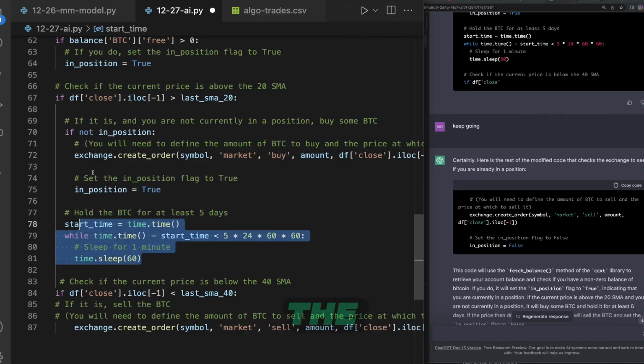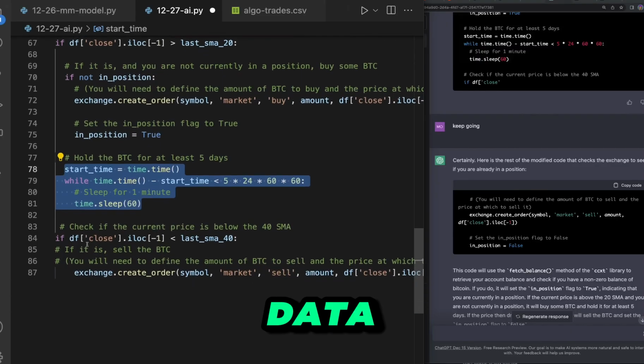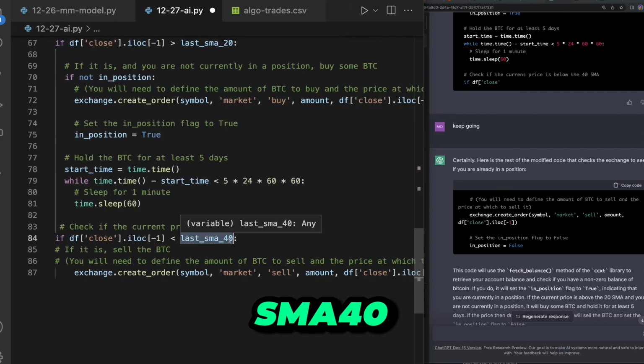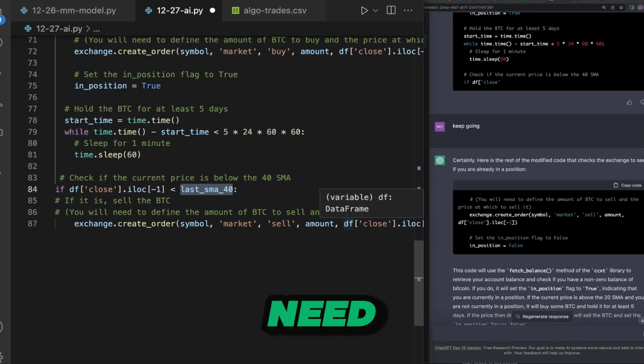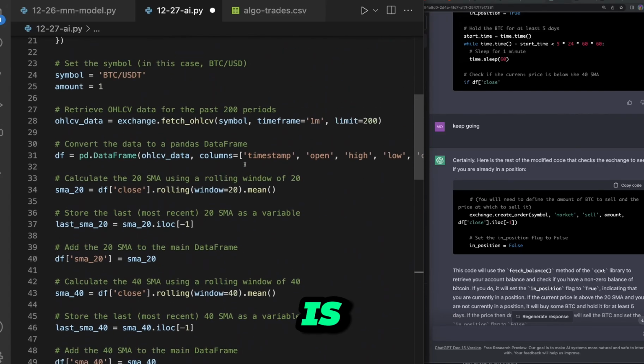It's just going to make the order. It's going to be a market order, and then it's going to sit for 5 days. And then it's going to check if the data frame close.iloc[-1], which is pretty much the price, is less than the last SMA 40, then it creates a sell order. So what I would need to do in order to actually get this functional is